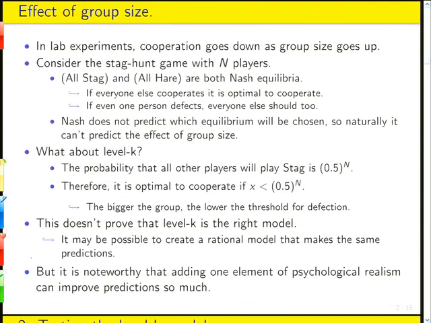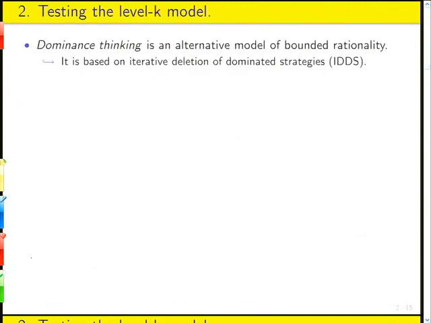Okay, now here's testing a level K model, and what would be wonderful would be if we could test the level K model against all other possible alternatives. We're not going to be able to do that. We're going to test it against one other seemingly quite compelling alternative, just to get a sense of how, well, actually two, because we're also going to test it against Nash equilibrium, just to see how you could conduct such a test. And the most important thing, sorry, I'll get to the most important thing after I tell you the second most important thing. So let me just introduce this alternative model that we're going to test level K against,